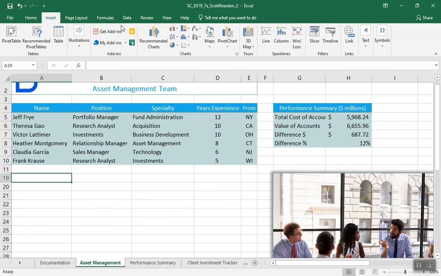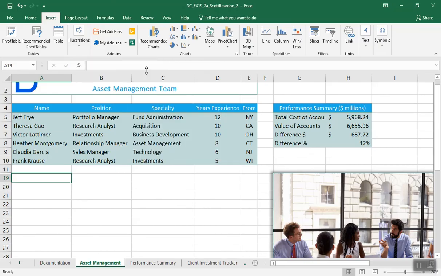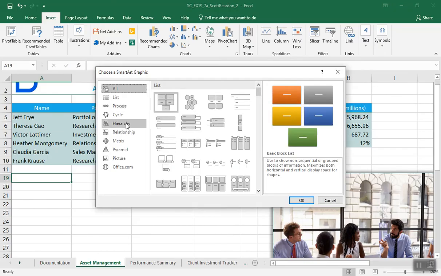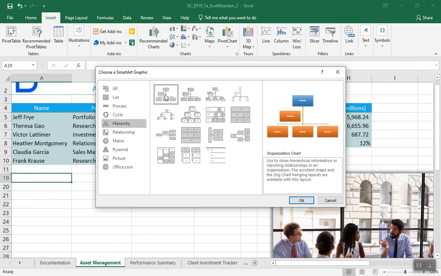Insert, and let's go over to illustrations, SmartArt. Hierarchy. And is this the organization chart? That's a horizontal organization chart. The organizational chart SmartArt. Hold on, I'm going to pause. Oh yeah, that's the first one, isn't it? That's the one right there. Organizational chart. Click OK.